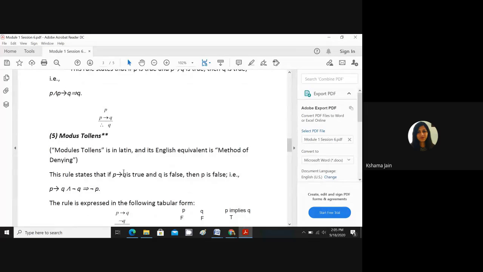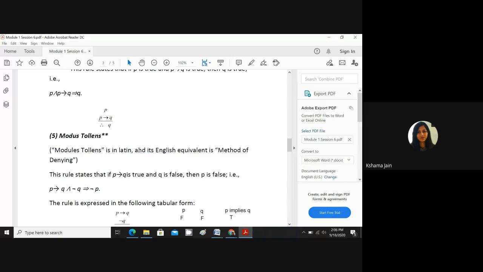It says if P implies Q is true and Q is false, then P is false. Again, you draw this: P, Q, P implies Q. We don't know what P is. It is saying P implies Q is true and Q is false. Then what is the possible value of P? False. Because if P becomes true, then P implies Q will have to be false, but they are telling us P implies Q is true, so P will have to be false. That's why P is false.